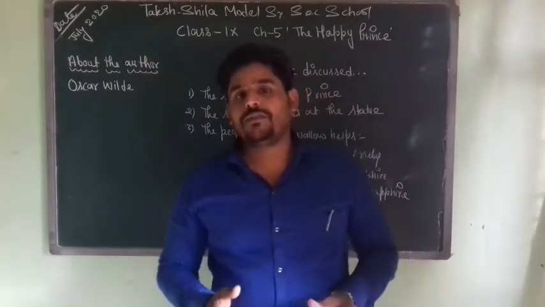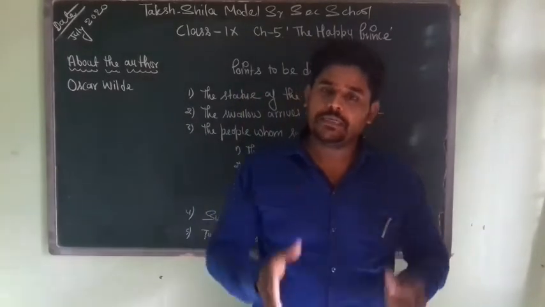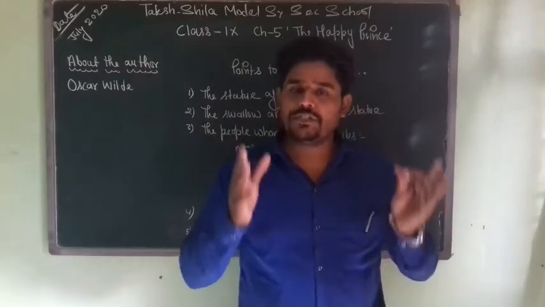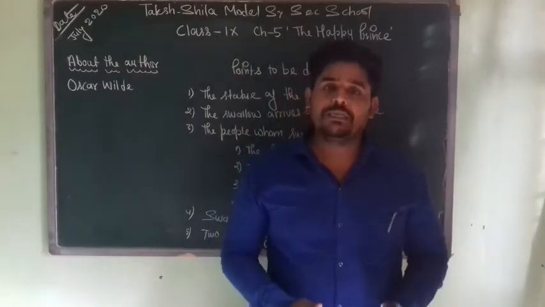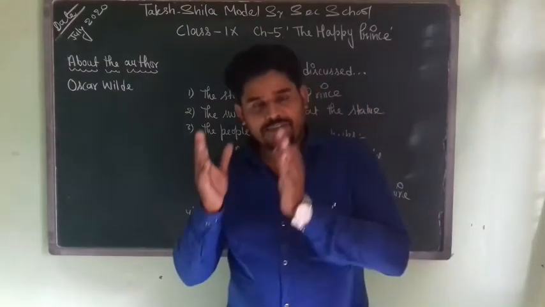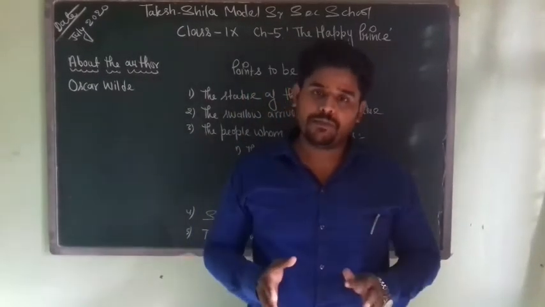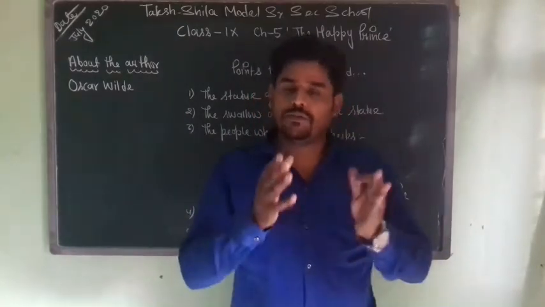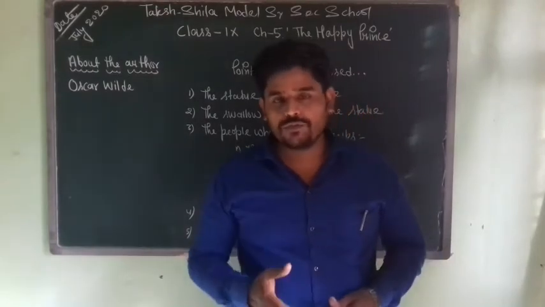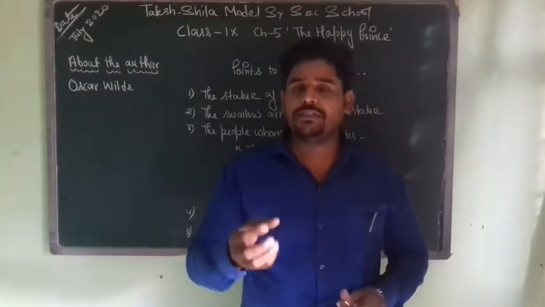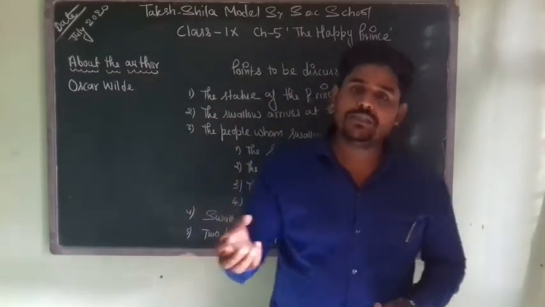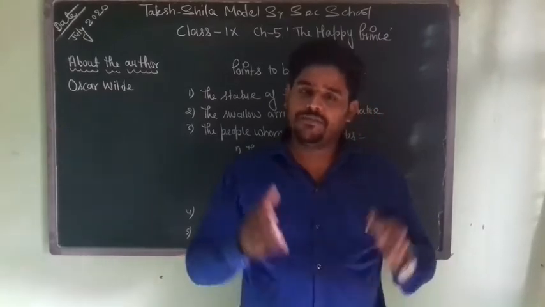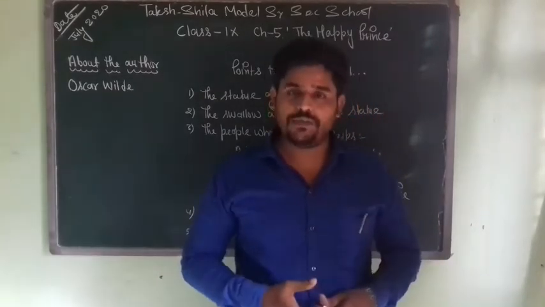So the statue of the Happy Prince tells the bird that far from here, in the middle of the city, there is a woman, and she is very sad and she is very weak. She is very sad because her son, who has fever, her ailing son, is weeping because of hunger, and she has nothing to give her son more than the water of the river. She is also doing what? She is embroidering flowers on a satin gown for the queen's maids of honor. And she is very weak, her face is quite pale, and she is unable to do the work because her son is in pain.